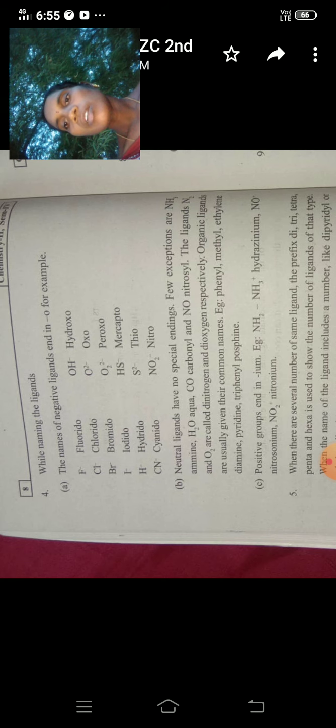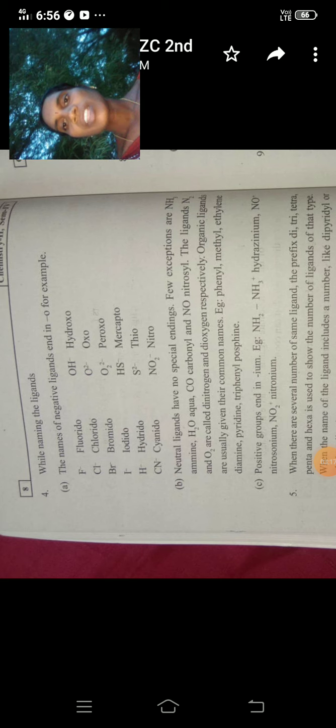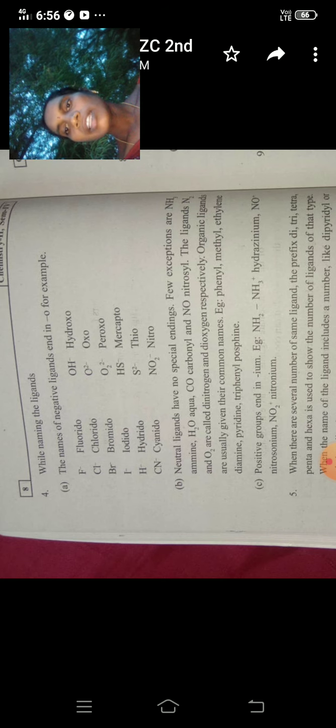Neutral ligands have no special endings. A few exceptions are ammonia, which is called ammine, H2O, water, which is aqua, CO, which is carbonyl, and NO, which is nitrosyl. The ligands N2 and O2 are called dinitrogen and dioxygen respectively. Organic ligands are usually given their common names, for example phenyl, methyl, ethylenediamine, pyridine, triphenylphosphine.